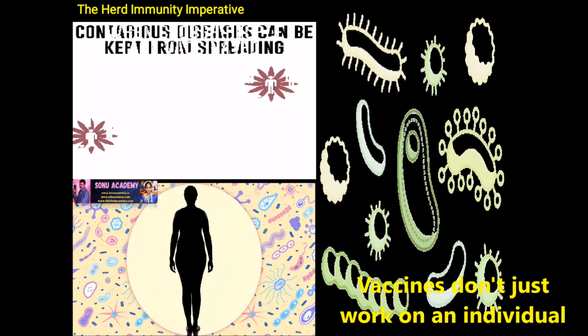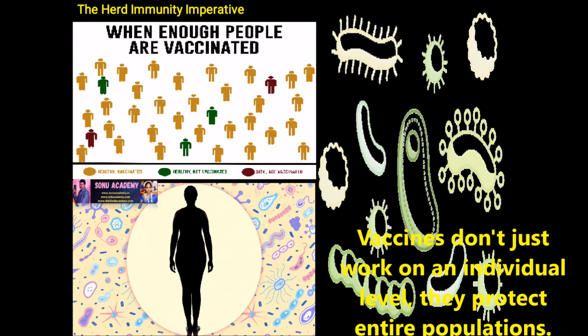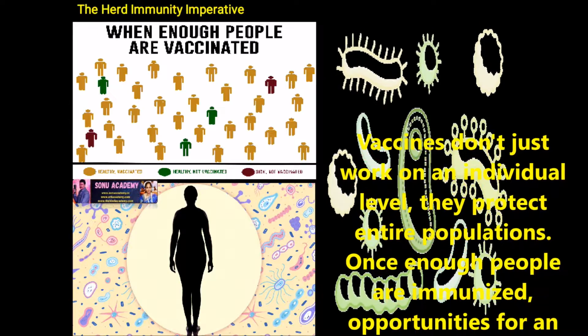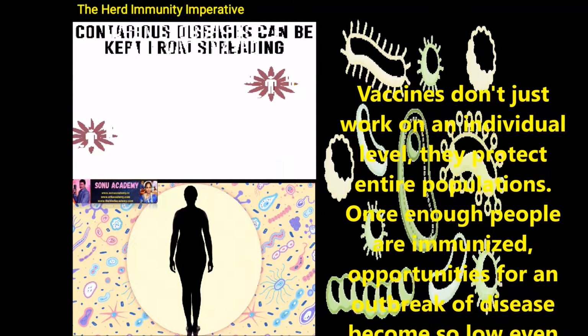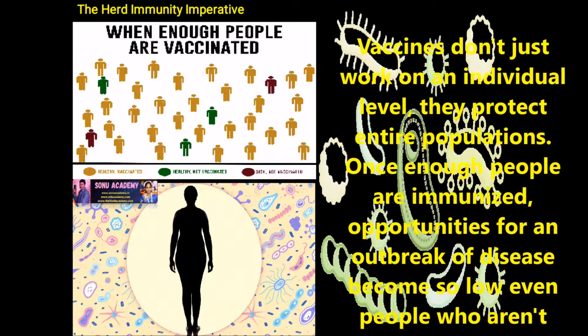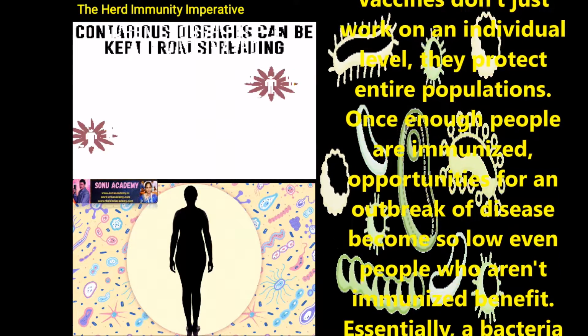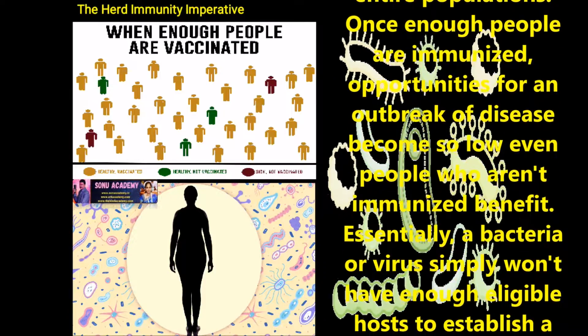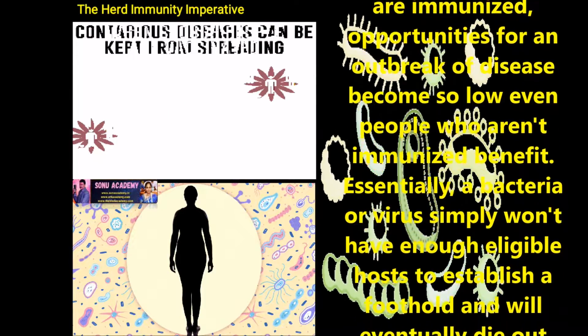Children, now let us discuss what is the herd immunity imperative. Vaccines do not just work on an individual level, they protect entire populations. Once enough people are immunized, opportunities for an outbreak of disease become so low that even people who aren't immunized benefit.